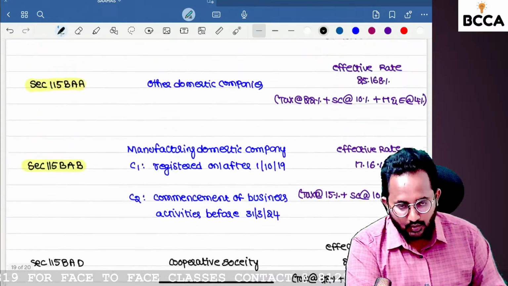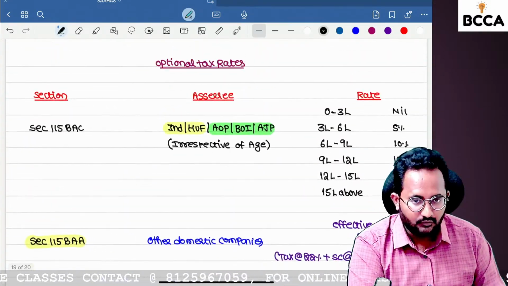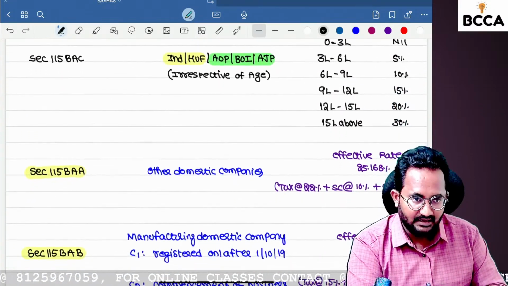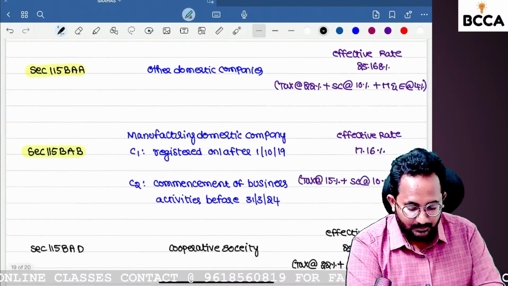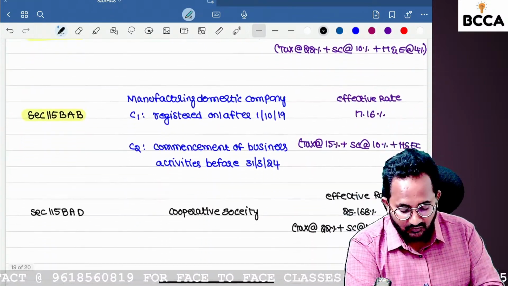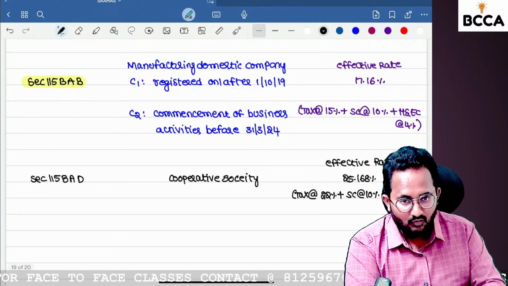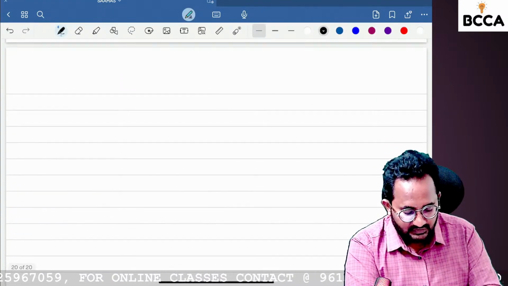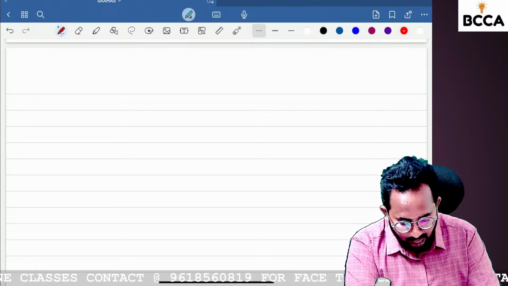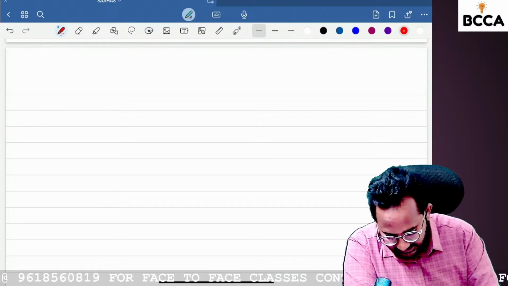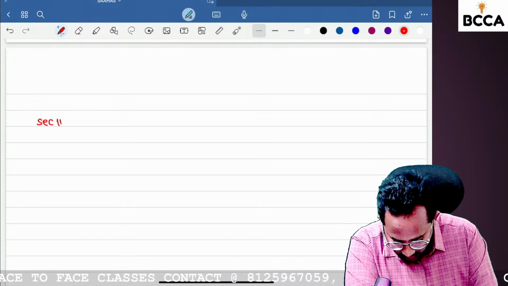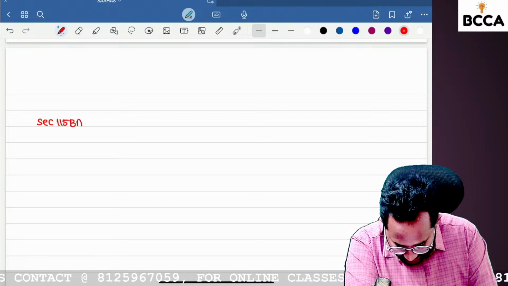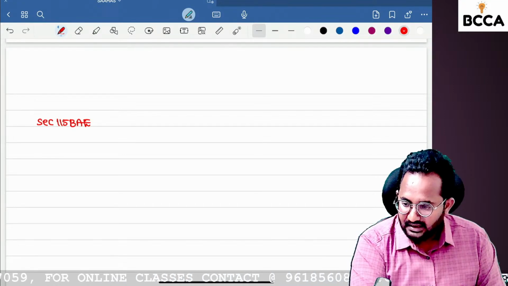Up to now, how many optional tax rates are over? Four: 115 BAC, 115 BAA, 115 BAB, 115 BAD. Finance Act 2023 introduced one more optional tax rate, section 115 BAE, a newly introduced section.